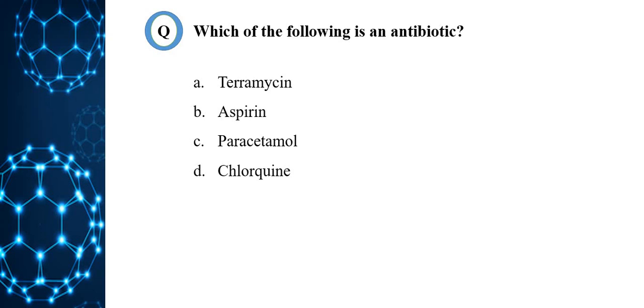Tetracycline and chloramphenicol are examples of broad spectrum antibiotics. Antibiotics which are effective mainly against either gram-positive or gram-negative bacteria are called narrow spectrum antibiotics. So these are the two types of antibiotics.